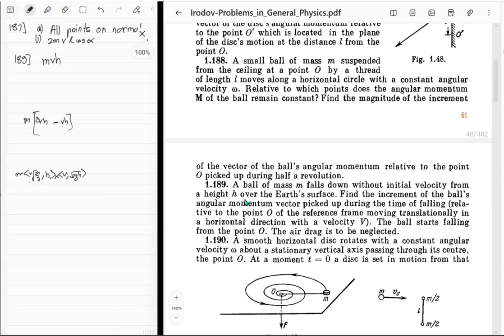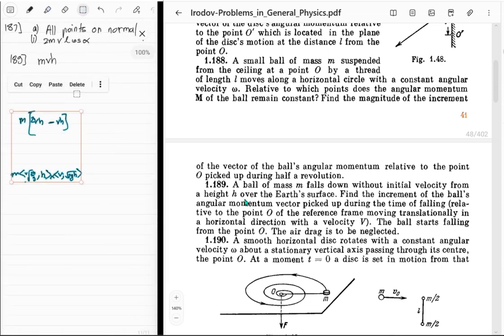I didn't know this book was so popular that people are copying questions from it. I didn't think they would copy questions from books. I thought they were creating their own questions. Hey, whatever.